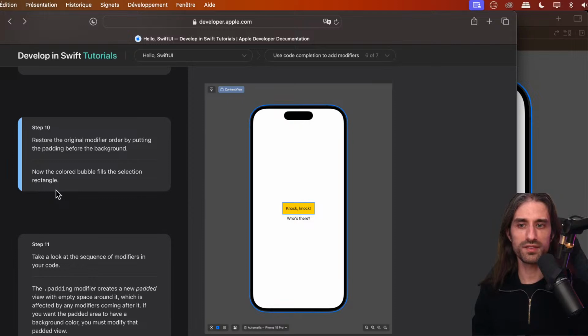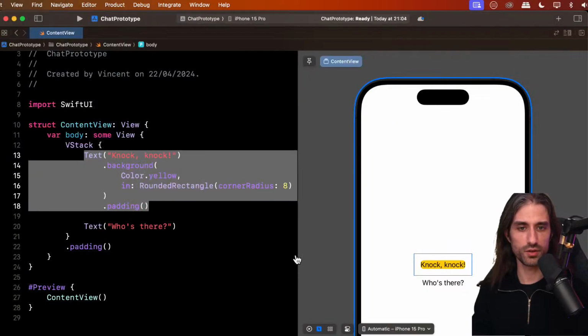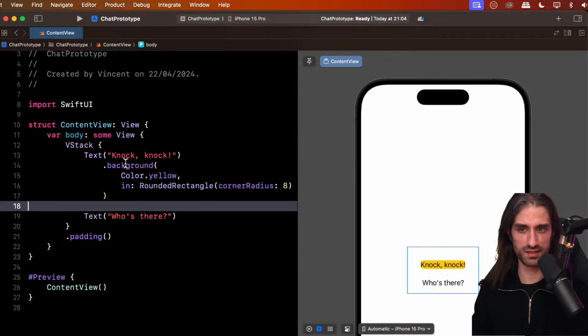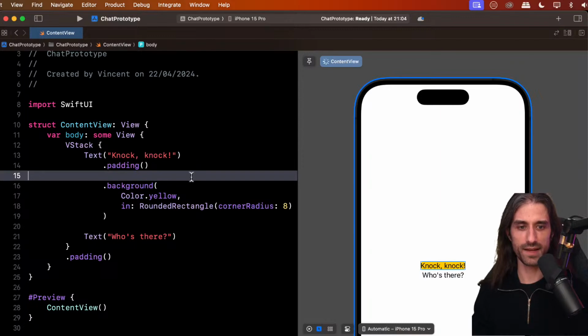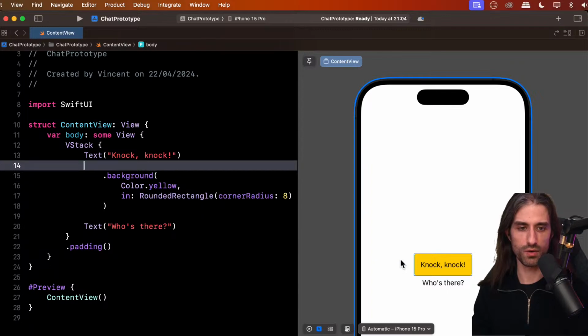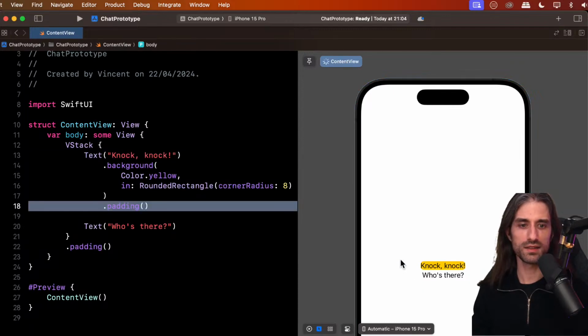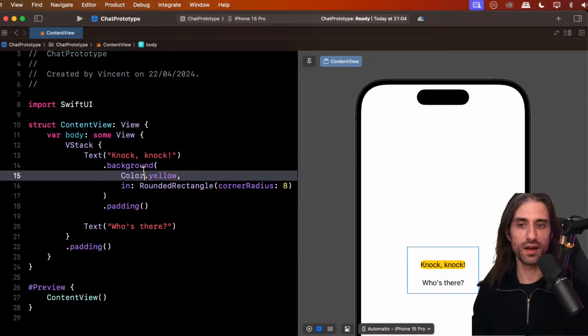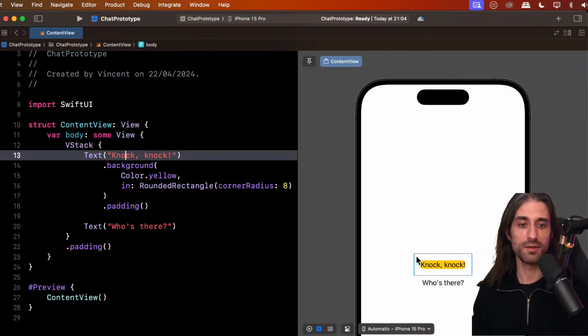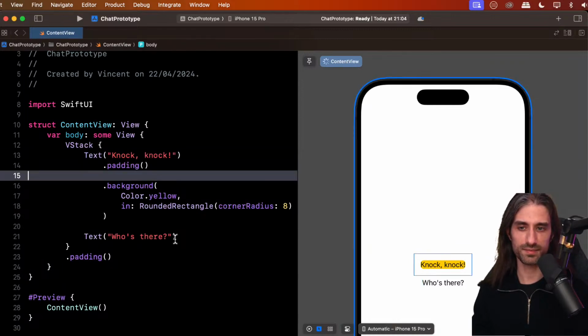And now, if we restore the original modifier order by putting the padding before the background, we can see that the colored bubble now fills the selection rectangle. So I'm going to move this back at the top, and you can see that now the blue fills entirely the rectangle, whereas before it only filled the part that was before we added the padding. So why is that?